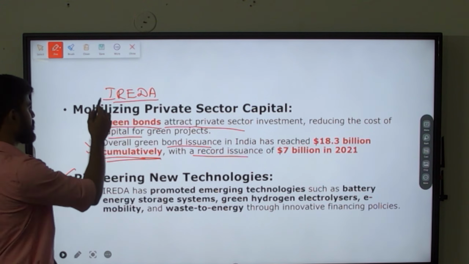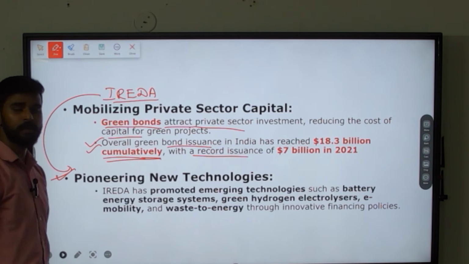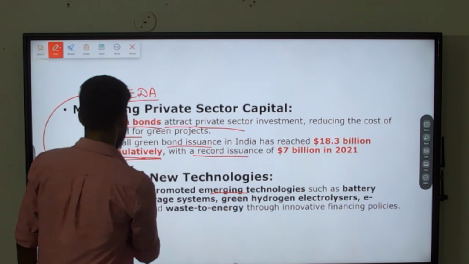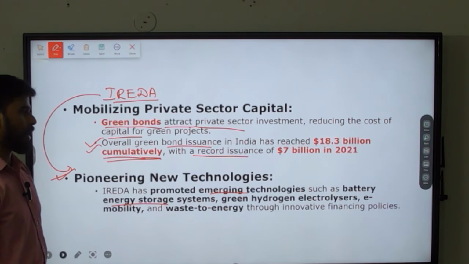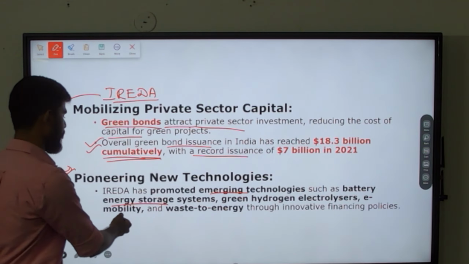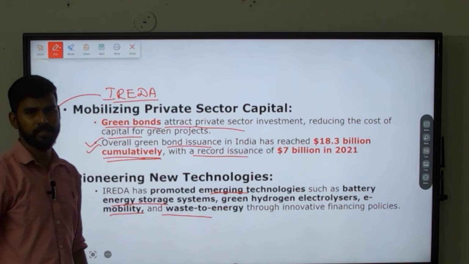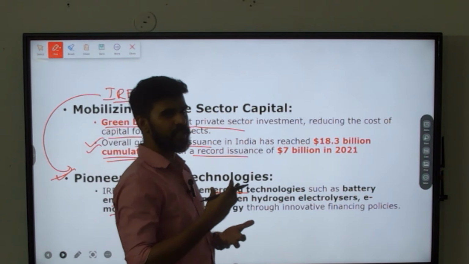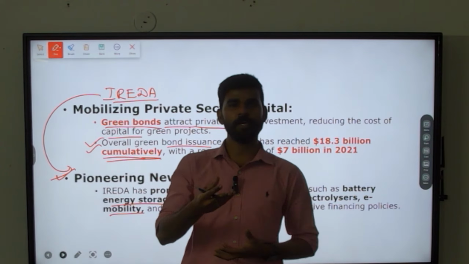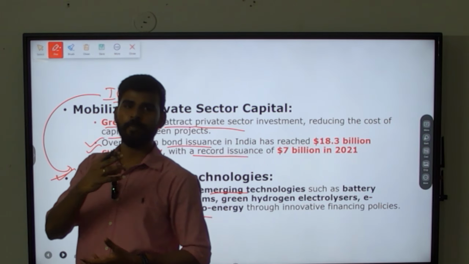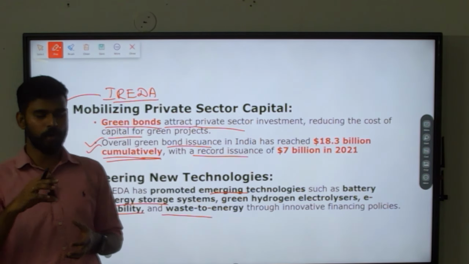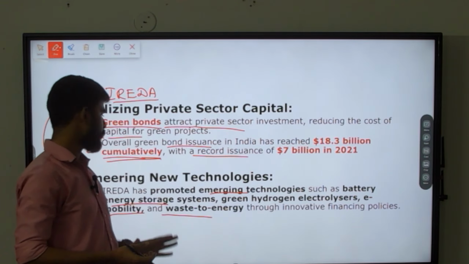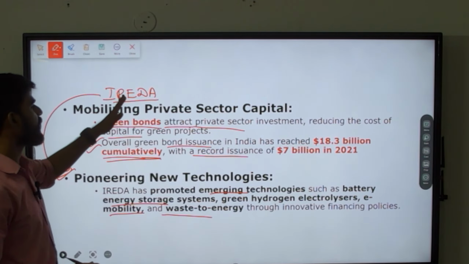Other than this, IREDA is also pioneering new technologies like battery energy storage, green hydrogen electrolyzer, e-mobility, and waste to energy technologies. They are focusing on new technologies because we are moving from the conventional, that is fossil fuel based, to renewable energy based. From non-renewable to renewable energy we are moving. So accordingly the technology must also improve and develop. So they are focusing on new technologies, and all this is done by IREDA.